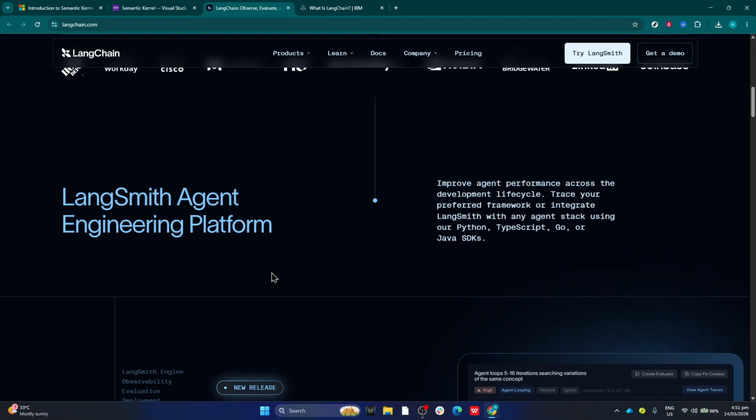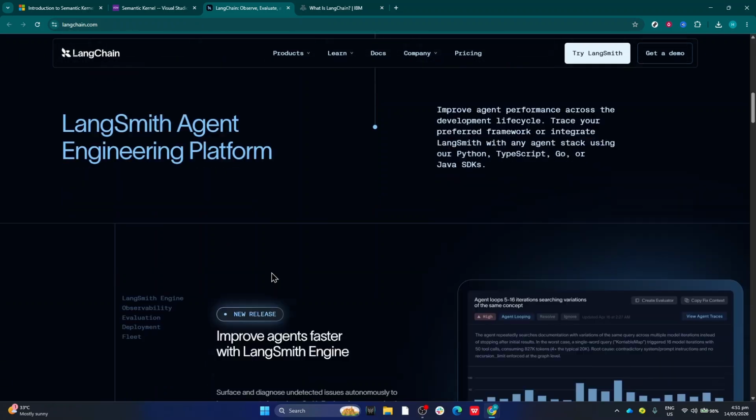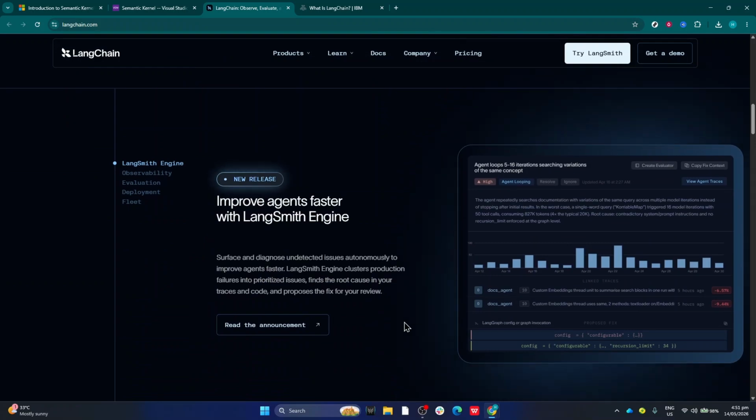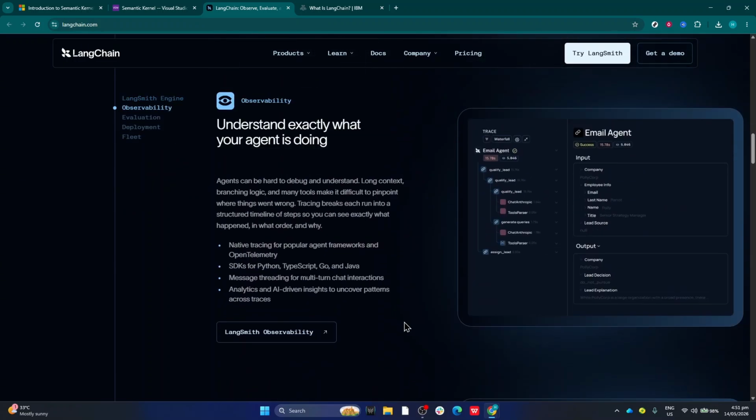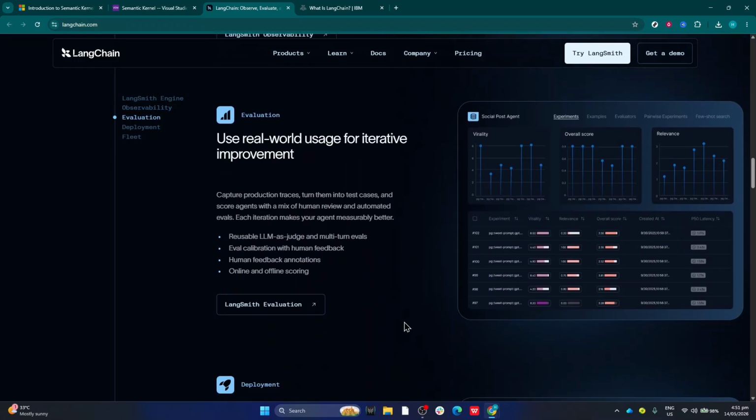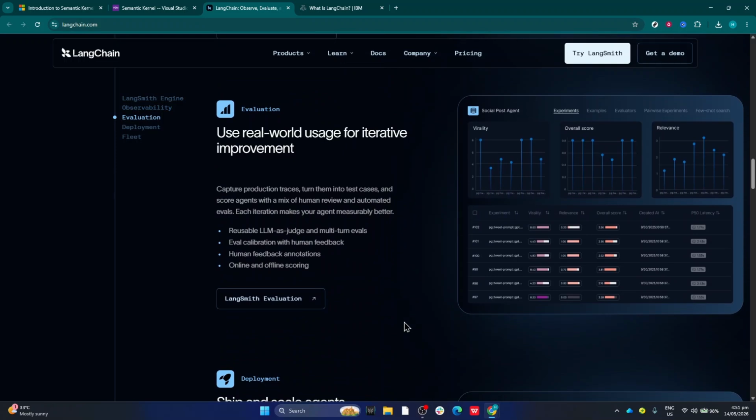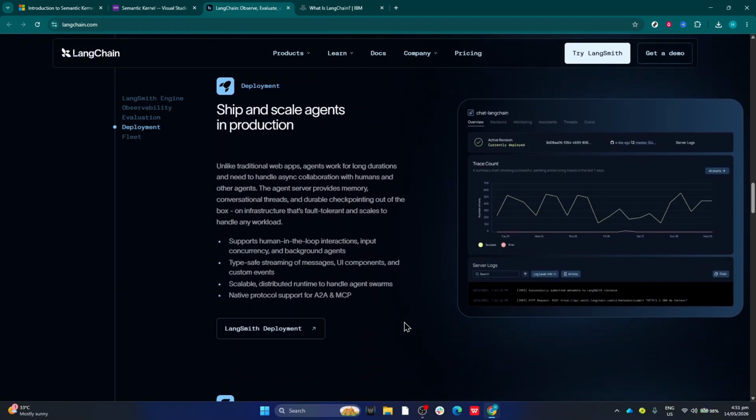So, if we're being real, LangChain is the better choice overall for most developers right now. The ecosystem is simply too big to ignore, especially if you're working in Python, building AI startups, experimenting with agents, or rapidly prototyping applications. But honestly, Semantic Kernel wins for a very specific audience: enterprise .NET teams deeply invested in Microsoft and Azure infrastructure. That's where it genuinely feels stronger and more natural.